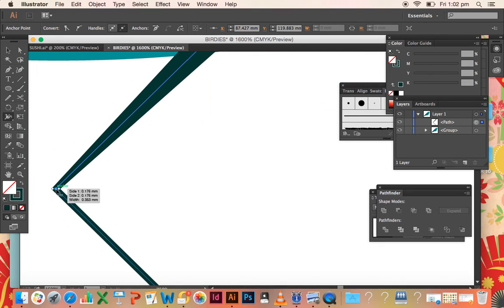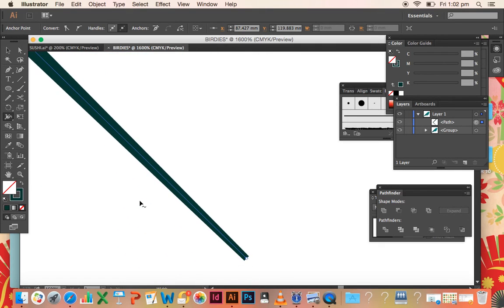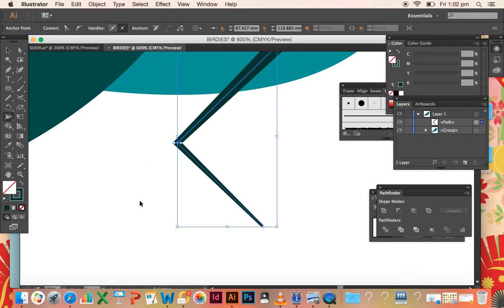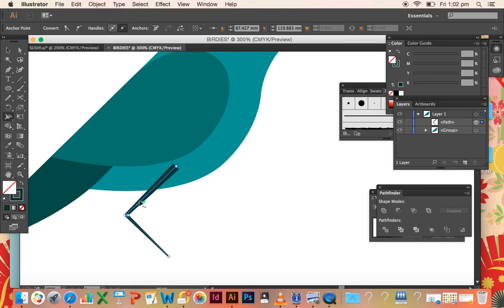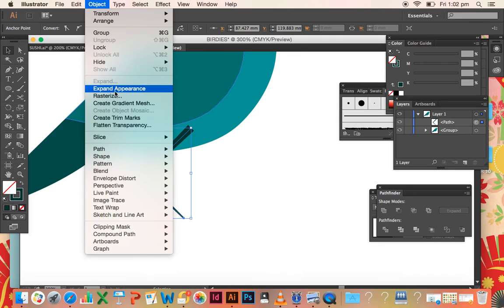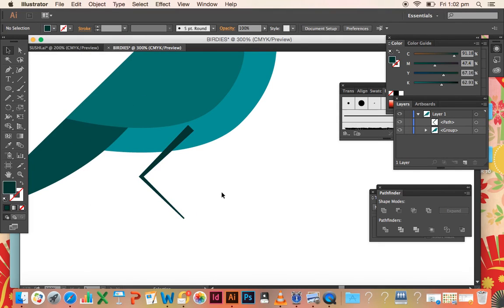And I'll make this part a bit wider. And that's thin enough, I think. Okay, and once you're happy with that shape, just hit V on your keyboard to take you back to your selection tool and go Object, Expand Appearance to turn it into a proper shape.